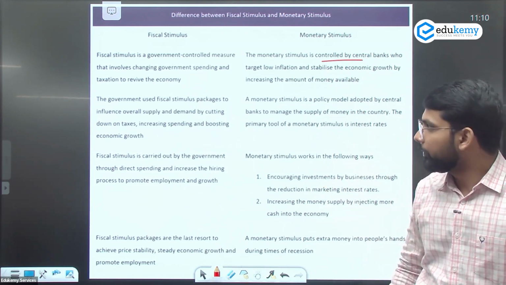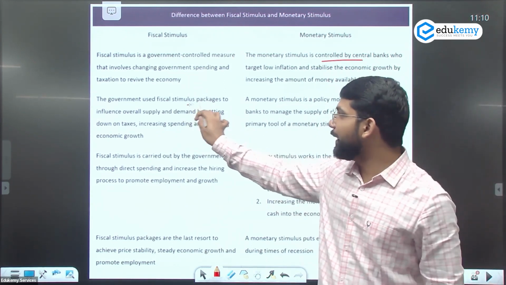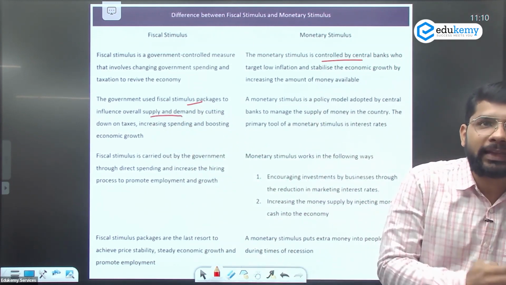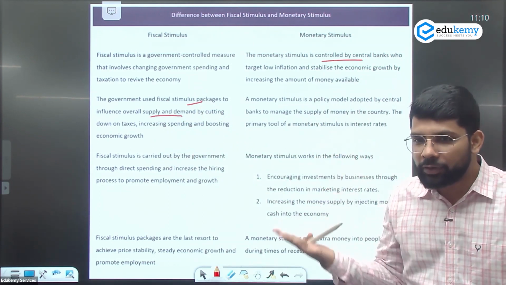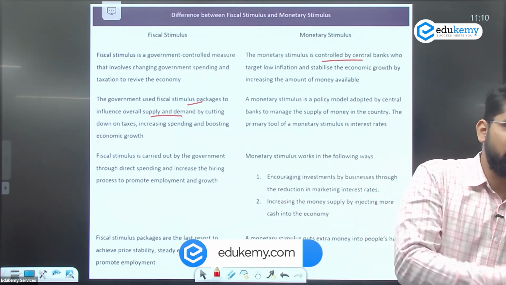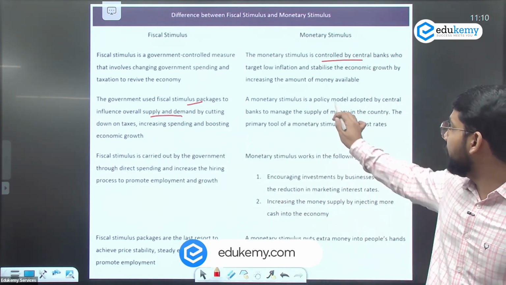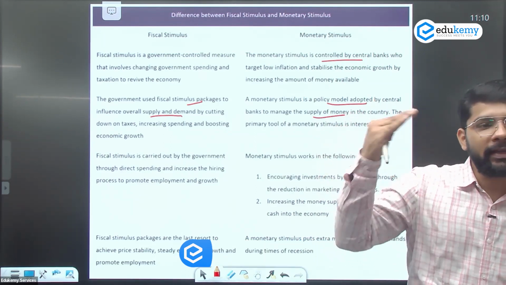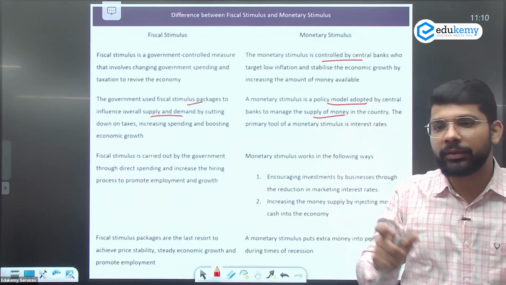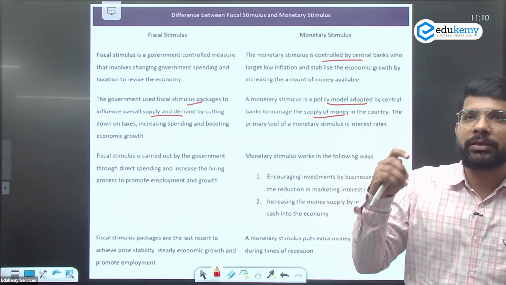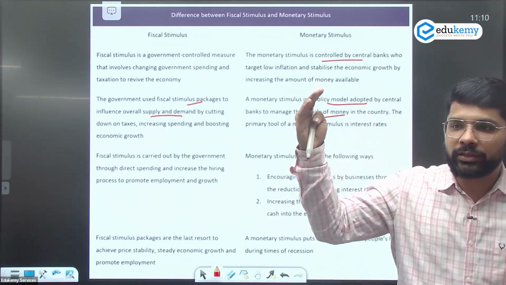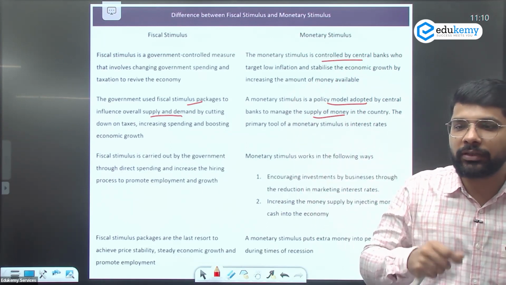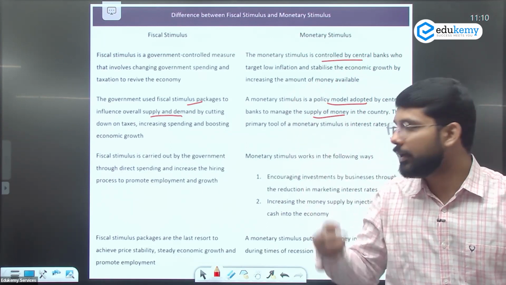The government uses fiscal stimulus packages to influence overall supply and demand by cutting down the taxes, increasing the spending on the social security scheme, increasing the spending on the infrastructure. Whereas monetary policy adjusts the supply of money by increasing or decreasing the interest rate, depending on the situation in the economy. If the economy is going toward higher inflation, they will increase the rate. If there is a deflation, they will decrease the rate, so that the supply of money in the market will increase.